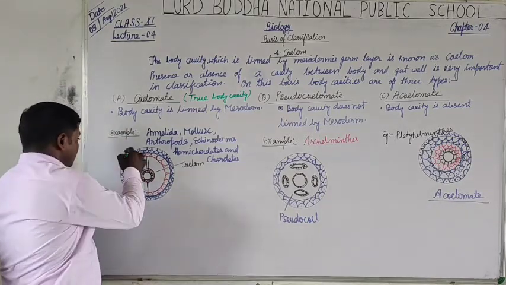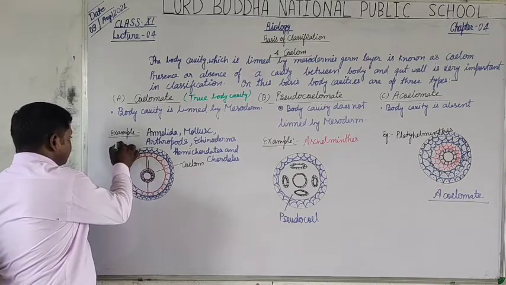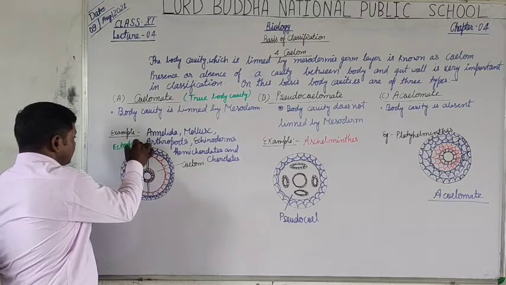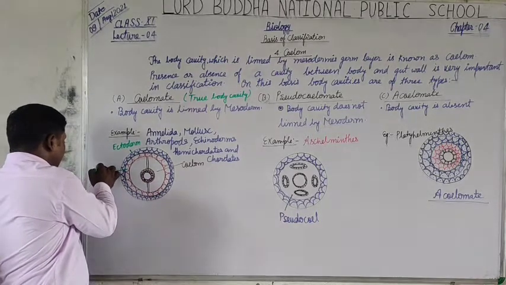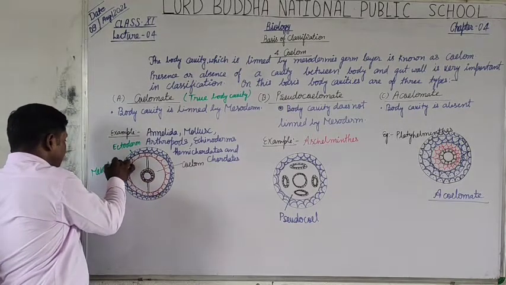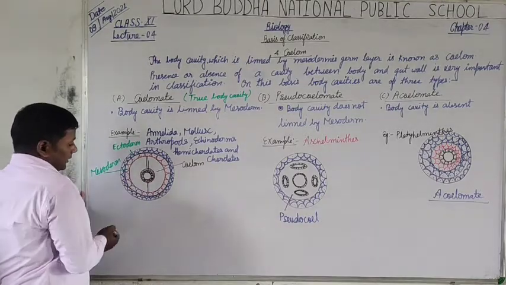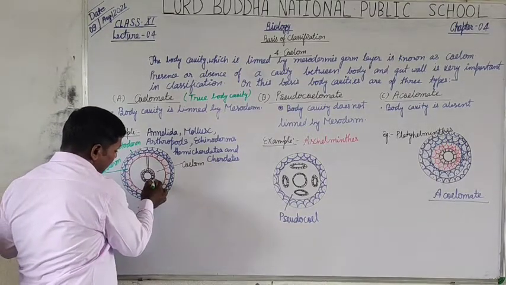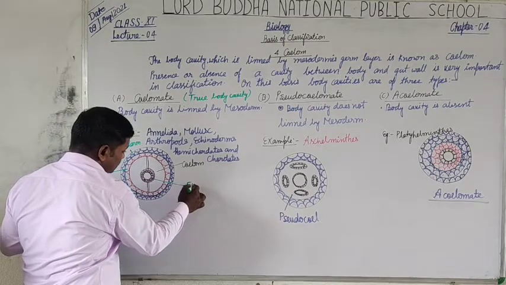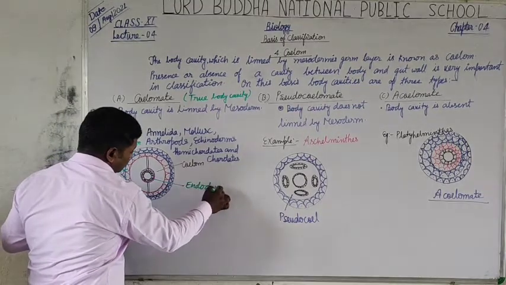Here, this is the ectoderm layer. And this is the mesoderm layer. And the innermost will be the endoderm.